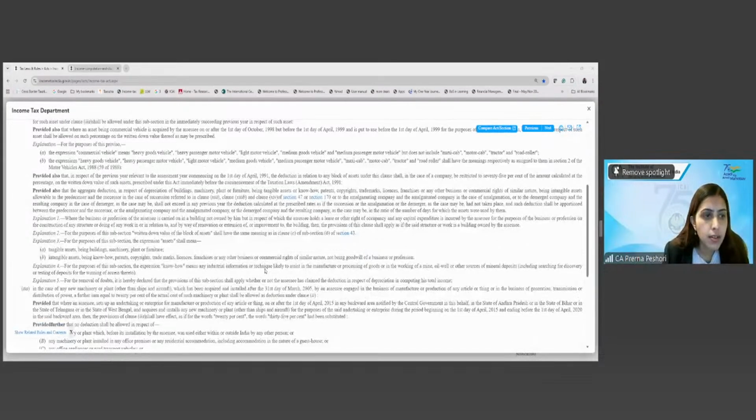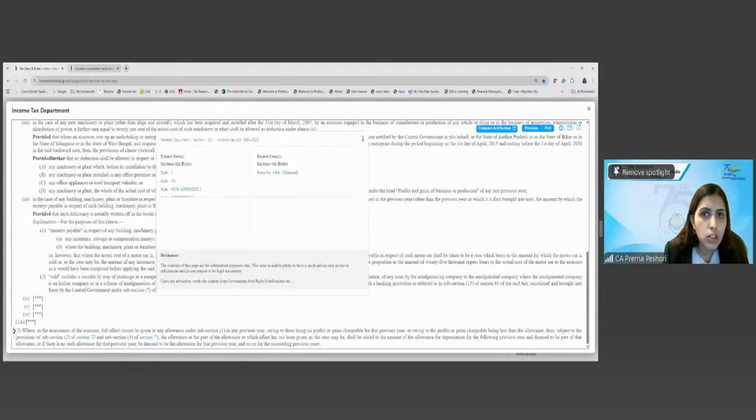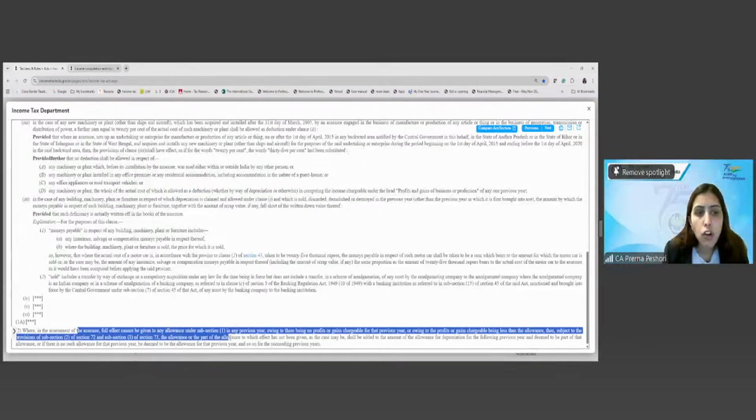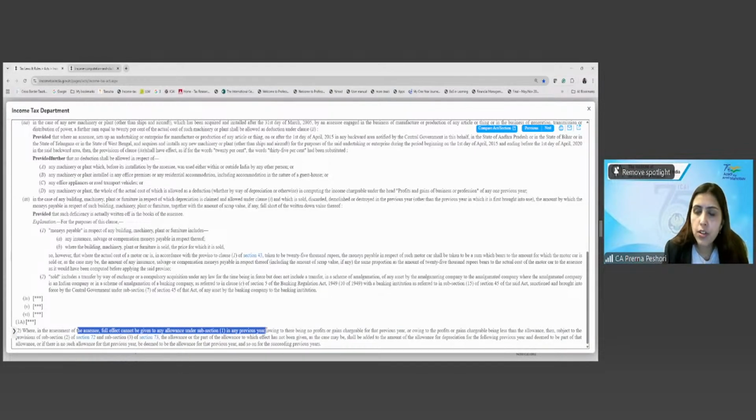What does this section say? Where in the case of assessment of the assessee, full effect cannot be given to any allowance under subsection 1 in previous year. What does this mean? Can anybody tell me what this exactly means?